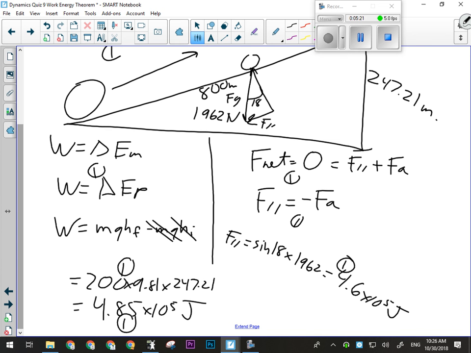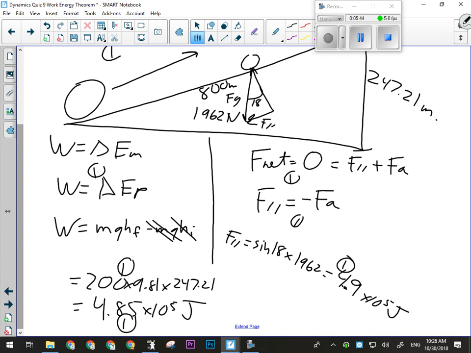Because it was 4.85 when we didn't use the 18. The 18 only had 2 significant figures. Sorry, yes, it should be 4.9. I should have drank all of my coffee last period and did not. Good catch, 4.9, not 4.6. All right, any other questions on that, or any other mistakes I made that you found?